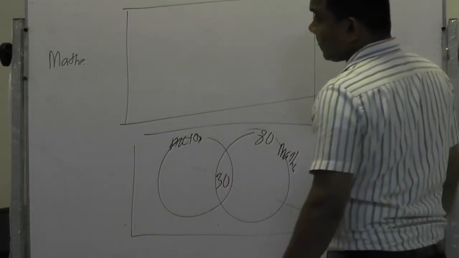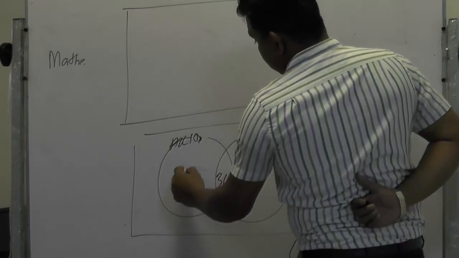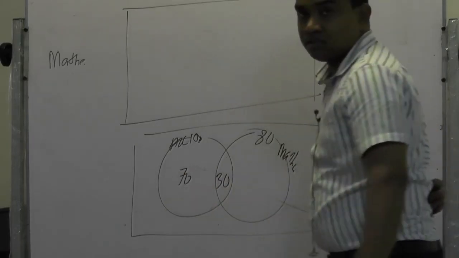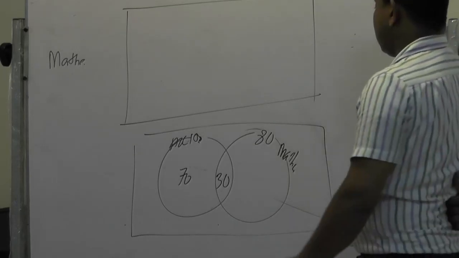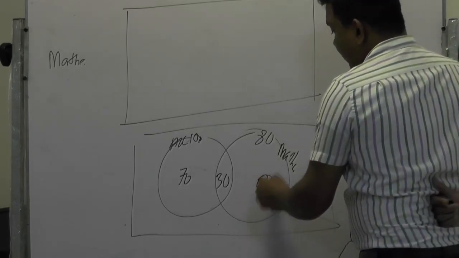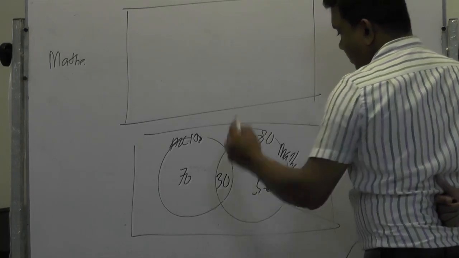That means 70 only studying accounting, 50 only studying mathematics, clear?